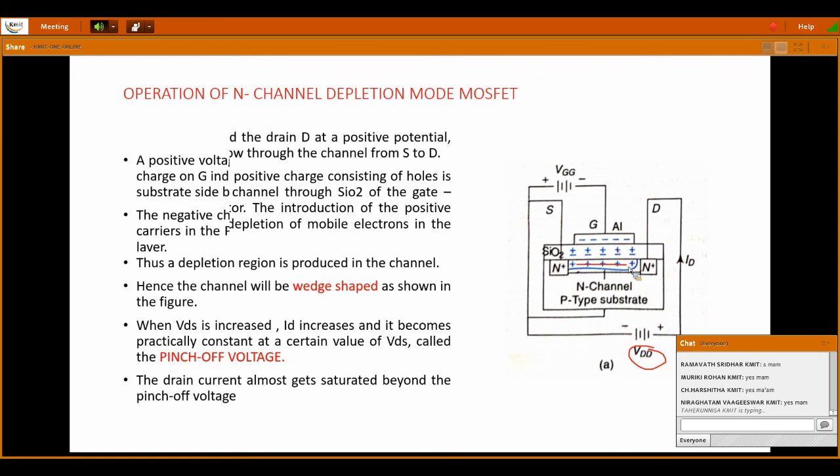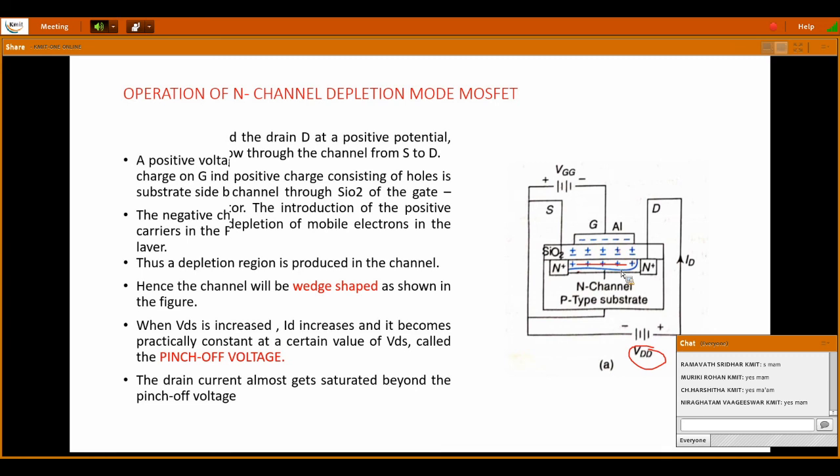We all know in the depletion region we have immobile charge carriers. If the gate voltage is increasing, the accumulation of positive charges is increasing. If this keeps increasing, it occupies the complete channel with depleted carriers, and then there is no place for the electrons to move from source to drain.